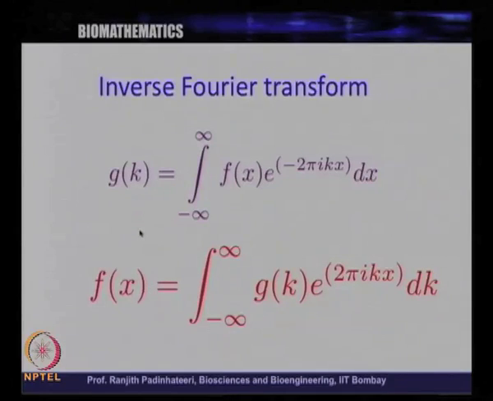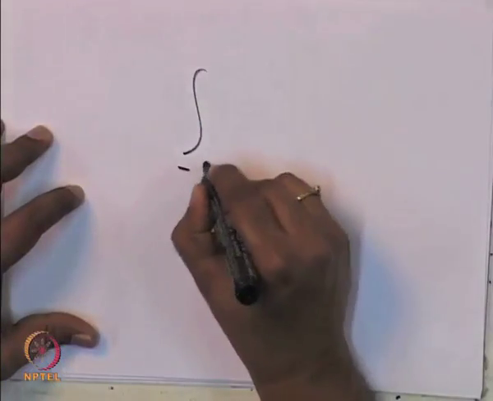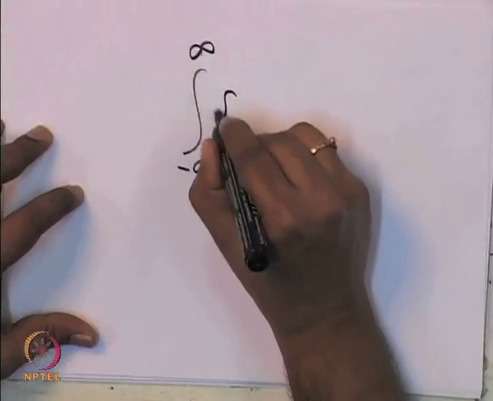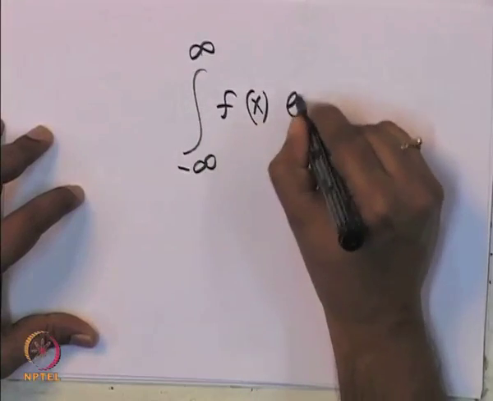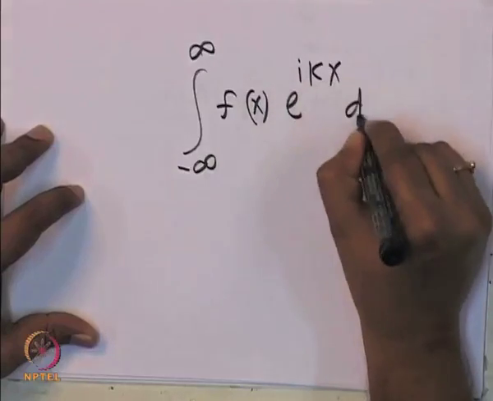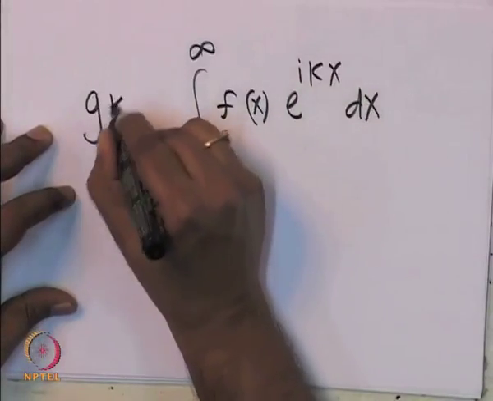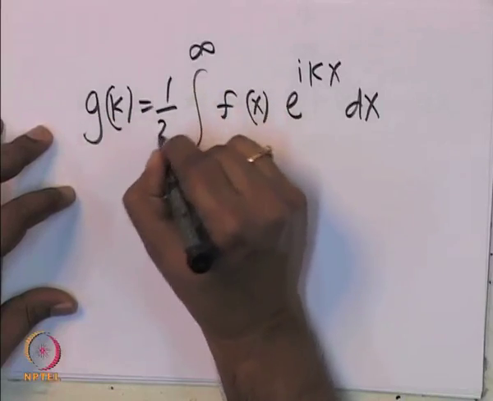Okay, so you know Fourier transform and inverse Fourier transform, and let us do an example. Let us now think a little more carefully about this. Now, let us say we have f of x. What did we see? We just saw that the integral from minus infinity to infinity of f of x e power i k x dx is what we call g of k, with a 1 over 2 pi.